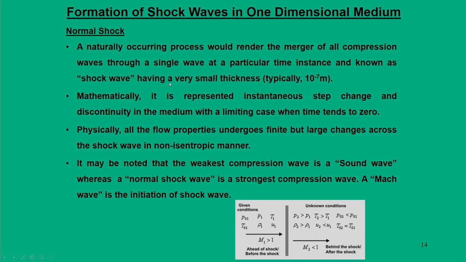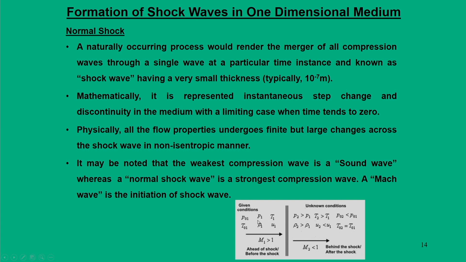Now, bringing together this mathematical and physical nature, for our compressible flow field we can say the flow properties undergo a finite change, but a large one, across a shock wave in a non-isentropic manner. For a normal shock, the property changes are finite but very large.